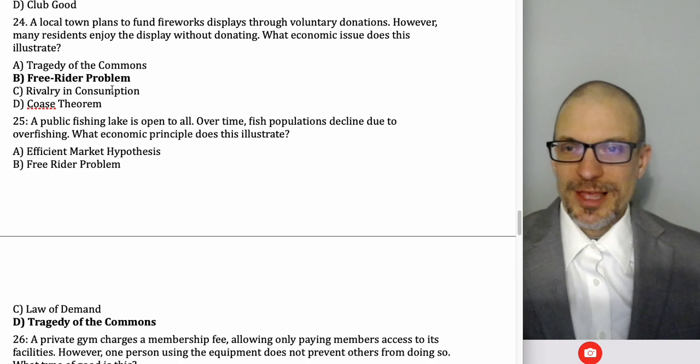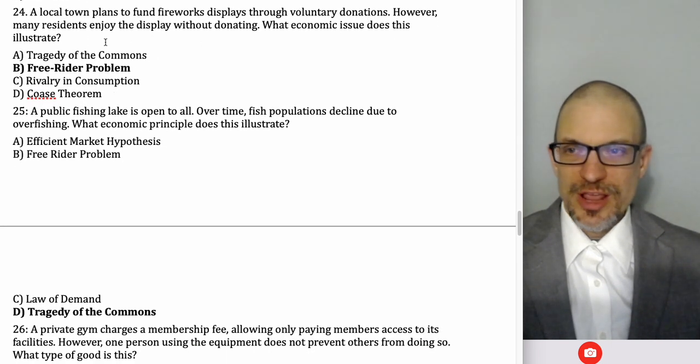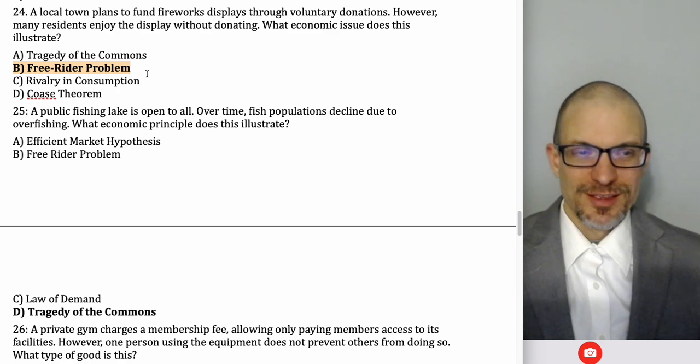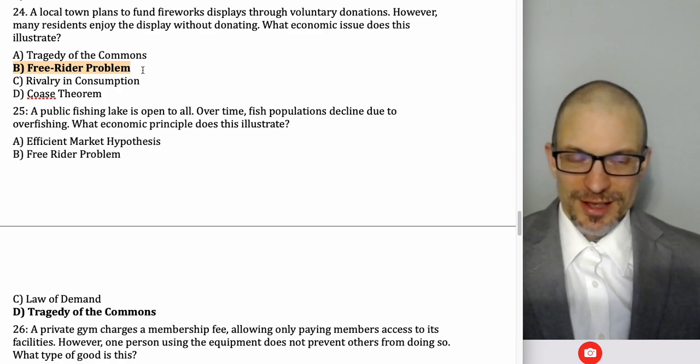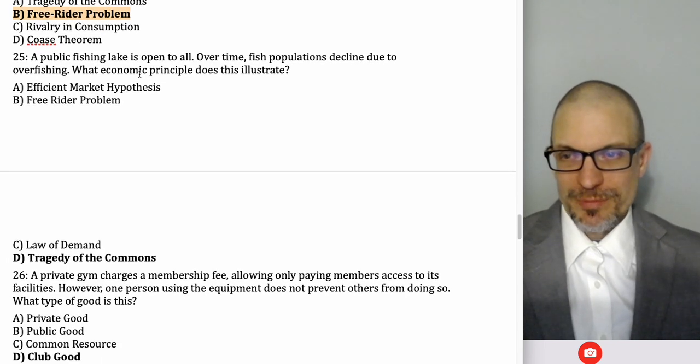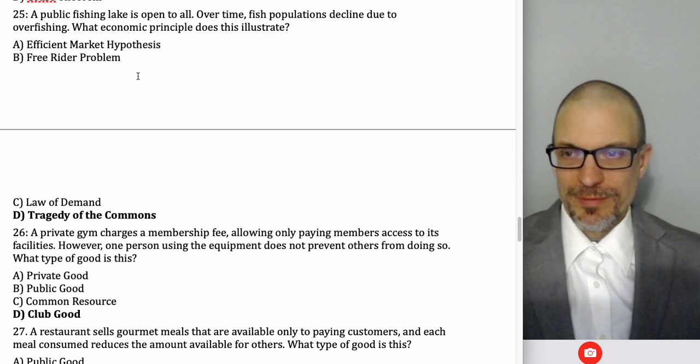Local town plans to fund fireworks through voluntary donations. However, many residents enjoy without donating. What economic issue does this illustrate? That's free riding. So you've got a situation where it's non-excludable, so they're able to still consume the good, and they don't have any individual incentive to contribute because they're able to consume either way. So that's the free rider problem, which leads to under-provision of the public good.